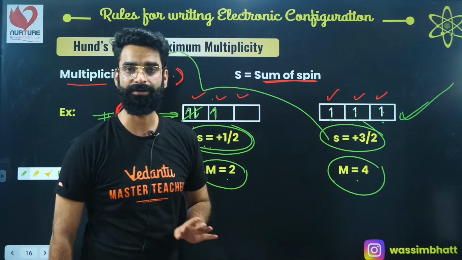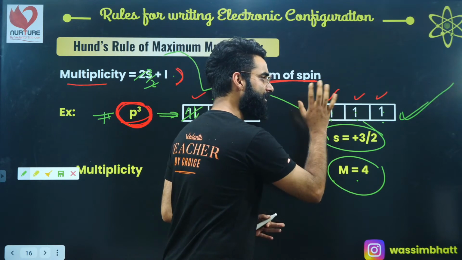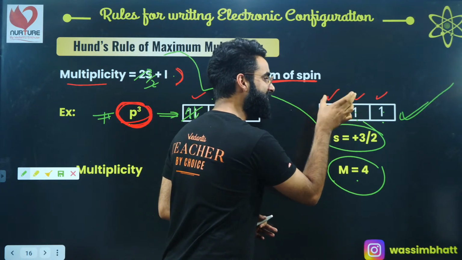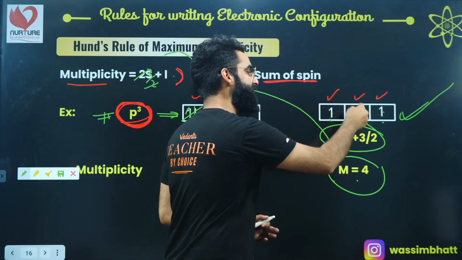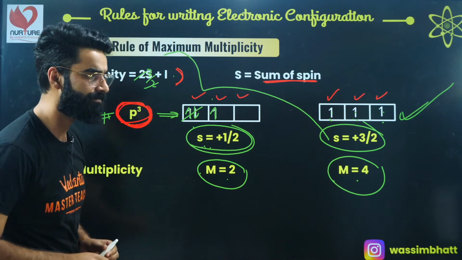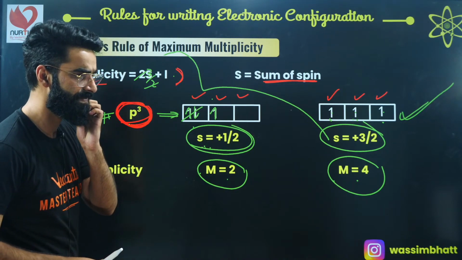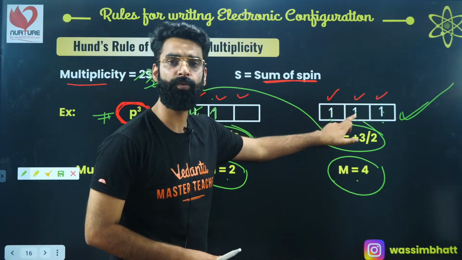I can conclude one thing. I can say pairing of electrons won't be done in these degenerate orbitals unless each degenerate orbital gets one electron with the same spin. Right? Yes? Okay? Right, people? From this configuration, I can conclude one thing.